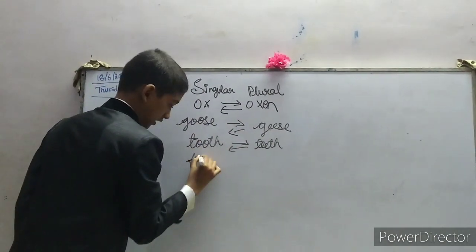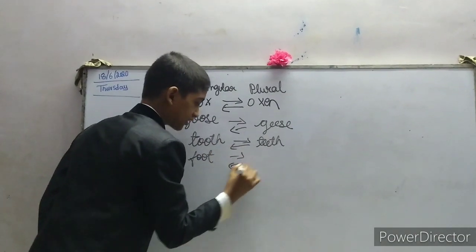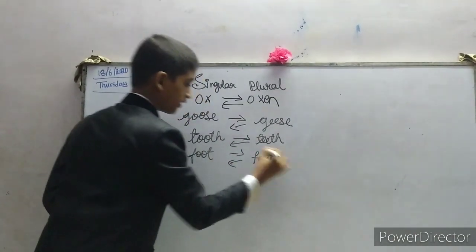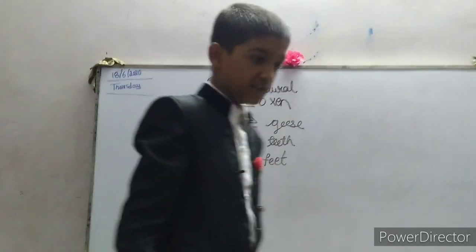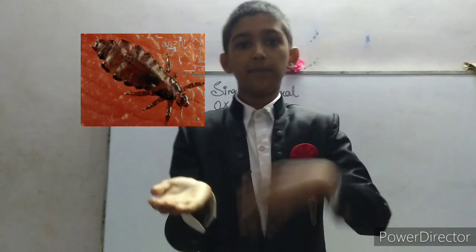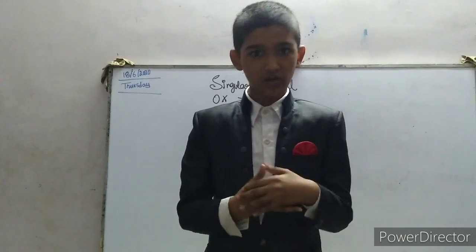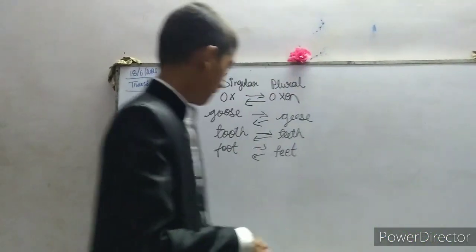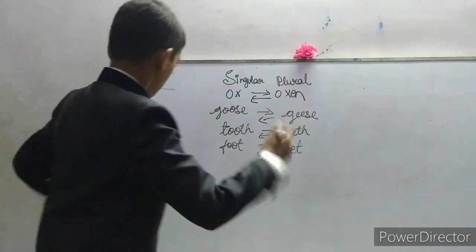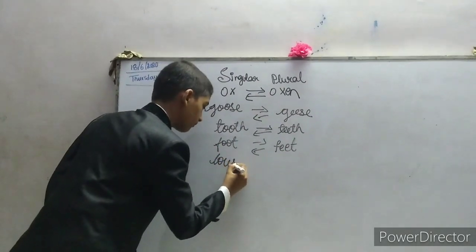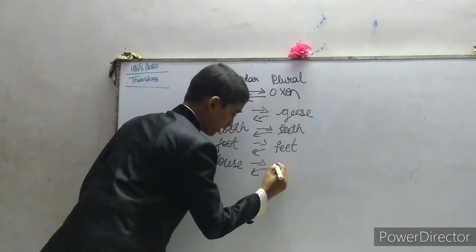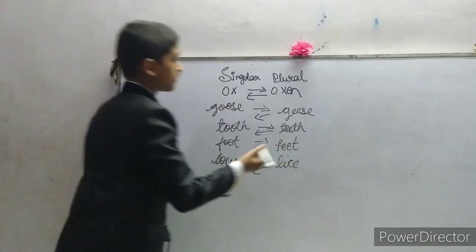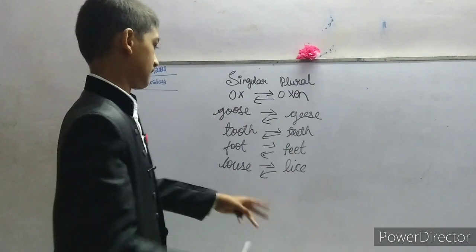Foot will become feet. Similarly, louse will become lice. So what is louse? Louse is a parasitic insect which lives in the skin of mammals or birds. So louse will become lice. That is the plural form of louse, lice.